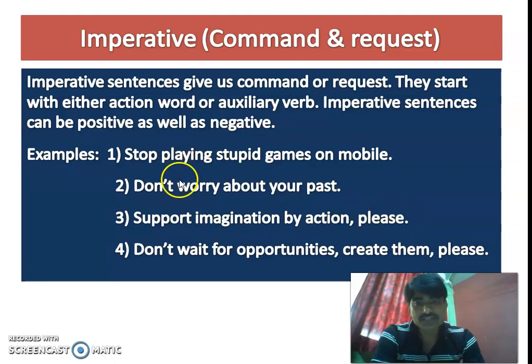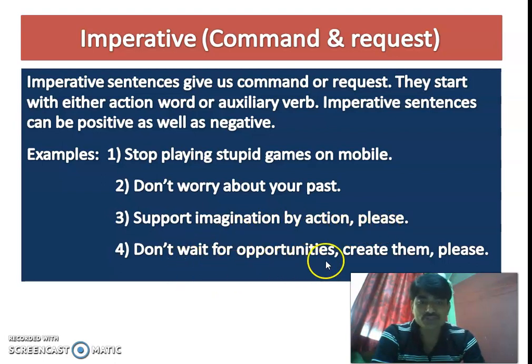Even the speaker and the listener, their relationship can also make us understand whether it is command or request. For example, if the teacher says something to the student, it has to be order. If the student says something to the teacher, it has to be a request. Doesn't matter there is one word please or no. Depending over the relationship between the communicators, we can understand whether the given sentence is order or request. So support imagination by action, this is another kind of request.